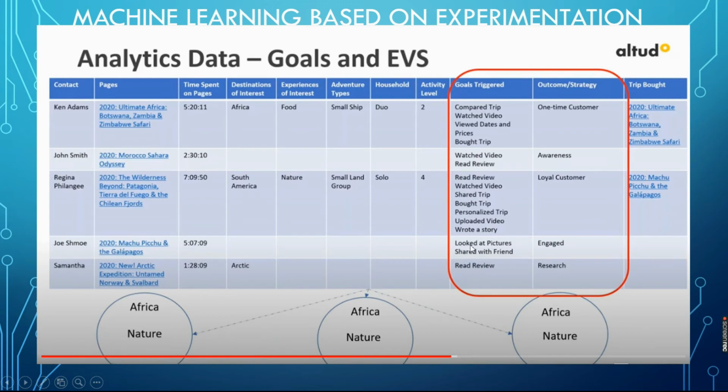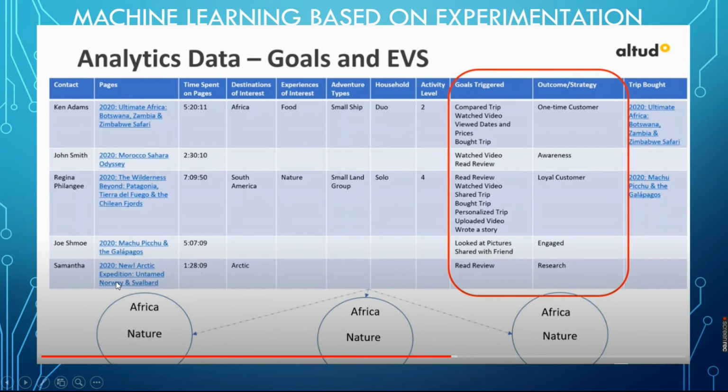Looking at pictures shared with friends and rating reviews. So what is the difference between these two? They are both booking trips, comparing trips and watching videos, and here they are reading reviews, watching videos, sharing trips, purchasing the trip, and uploading videos and photos.